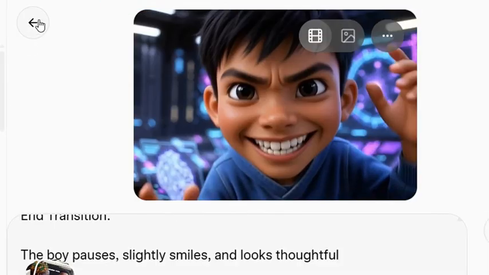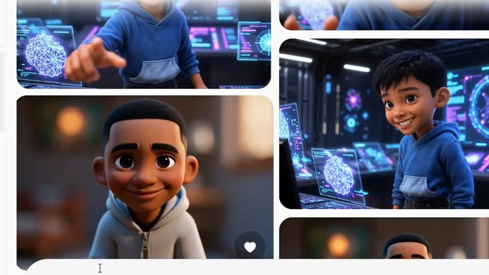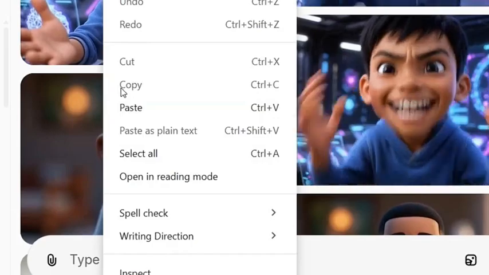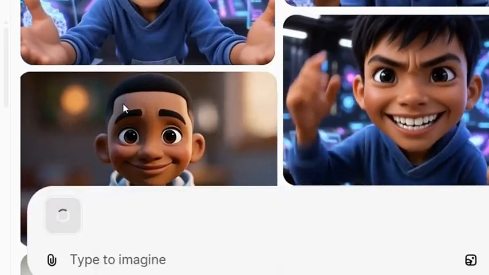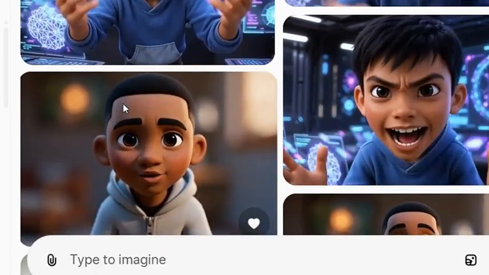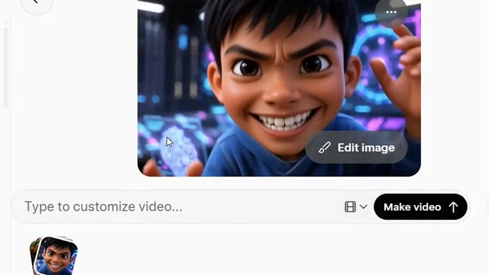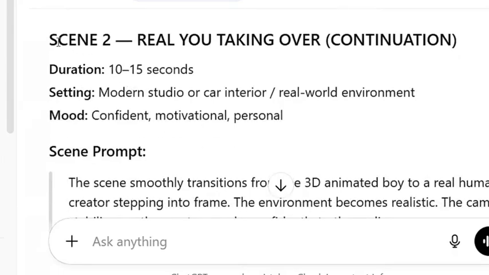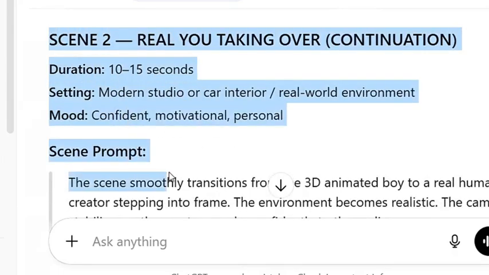Now we go back here, and we are going to paste that video frame we just copied. We click on paste, and it pastes the video frame here. As you can see, it has successfully pasted the video frame. Now, the next thing we are going to do is to head over to ChatGPT again. This is ChatGPT. This time we are copying our second scene.